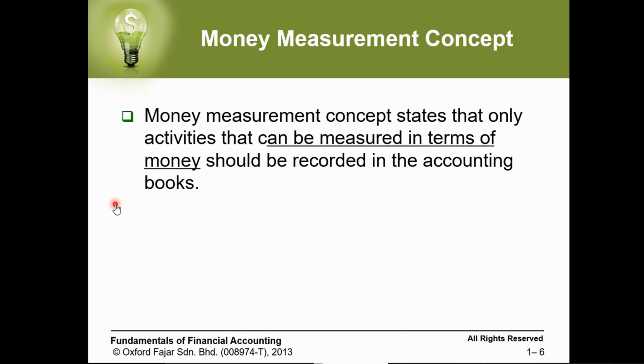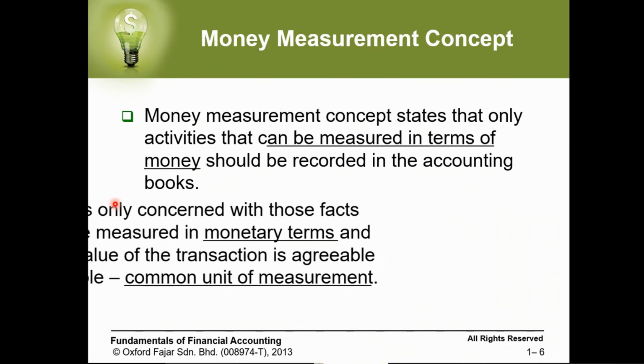But maybe the management is able to gain profit, but is not good dealing with the staff. Maybe among the staff the work environment is not suitable, while they are still working there because they don't want to lose their salary. So anything which cannot be reflected by money cannot be recorded in our accounting books.